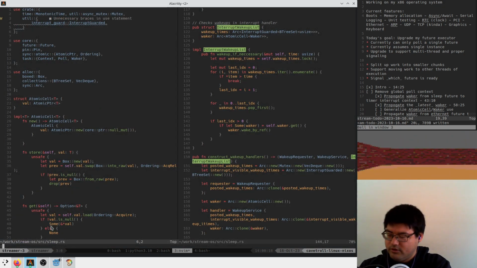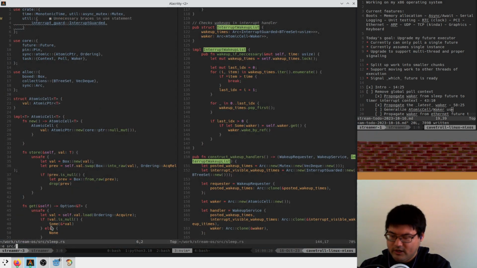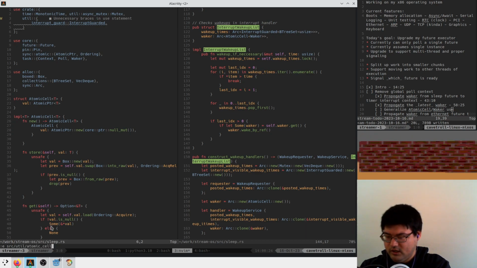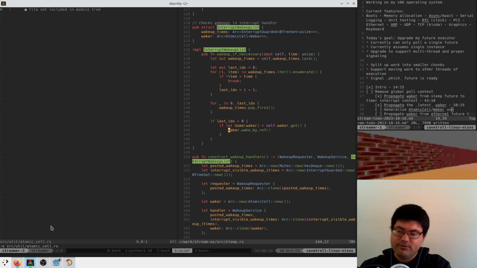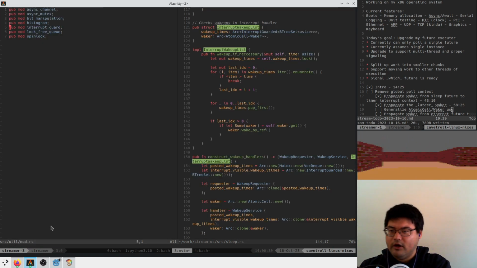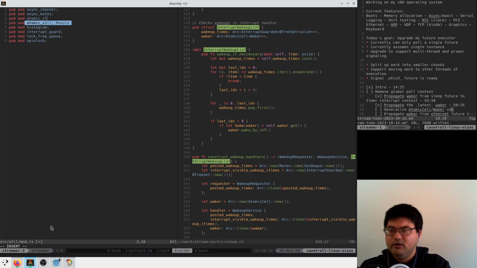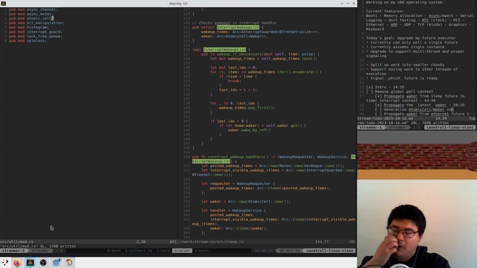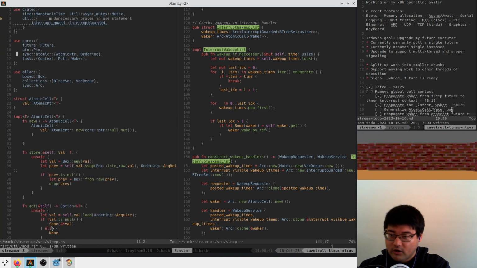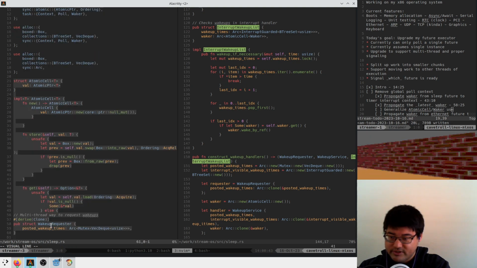And okay, so the obvious thing we want to do is this atomic cell type is going to be a common type that's used in multiple places. So here we're going to add a pub mod atomic cell, and here we're going to move this guy out.